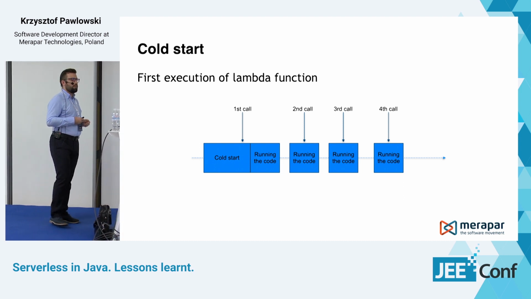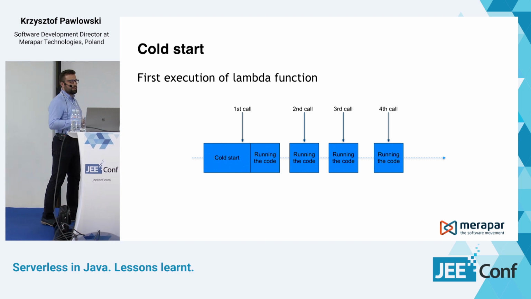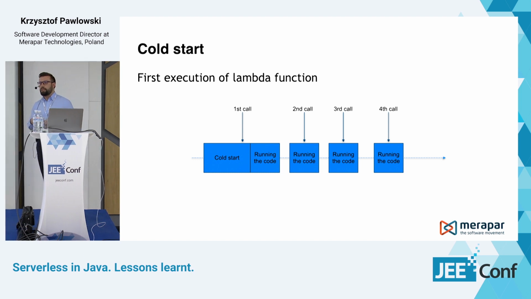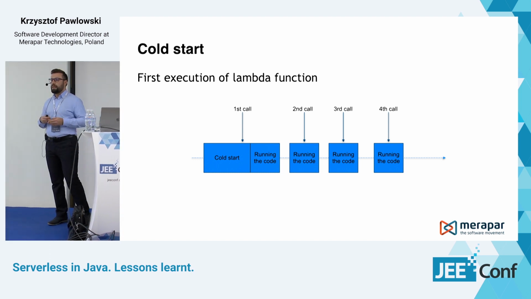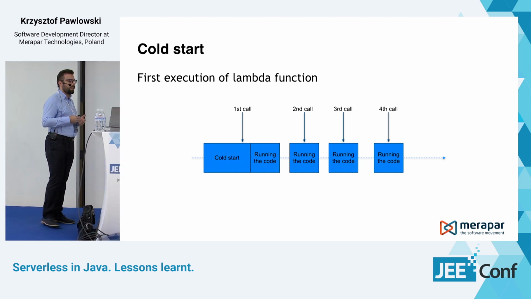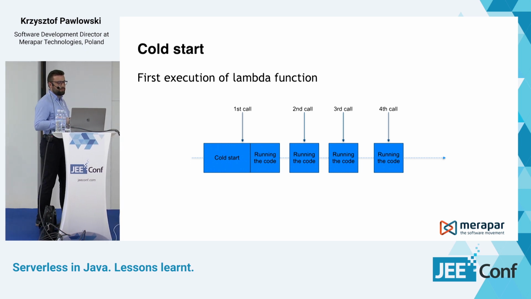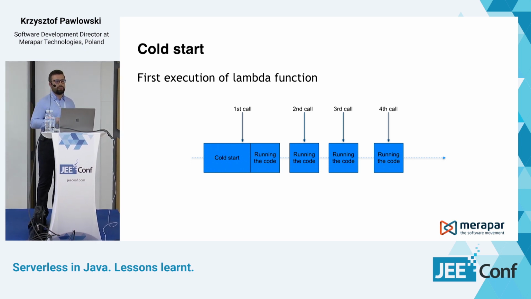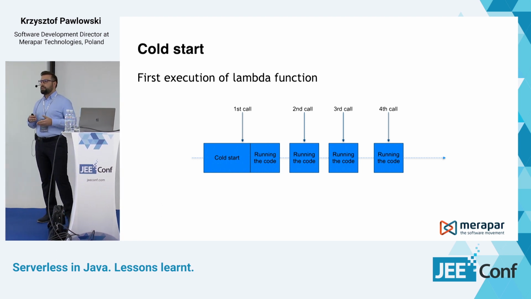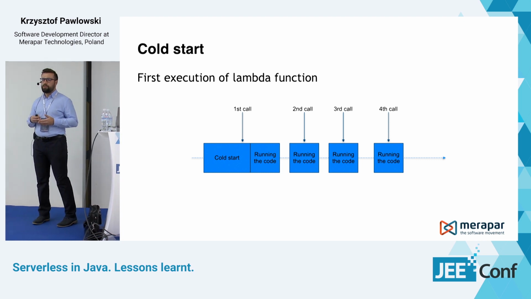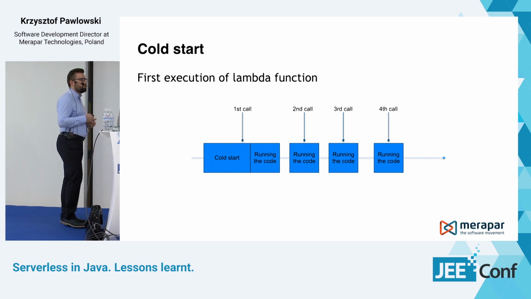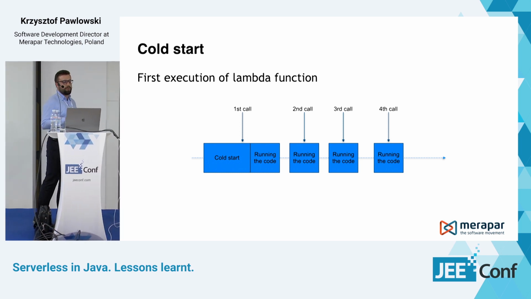So when can we observe the cold start effect? When we call the Lambda function for the first time, we can see that there is this cold start part: our code needs to be downloaded, the execution environment needs to be set up, and then the environment bootstrapped, and then there's actually the part of running our code. But if we call the same Lambda function for the second time, we can see that there is only the part of running our code. So AWS keeps the execution environment of our Lambda function up, and we can reuse that.